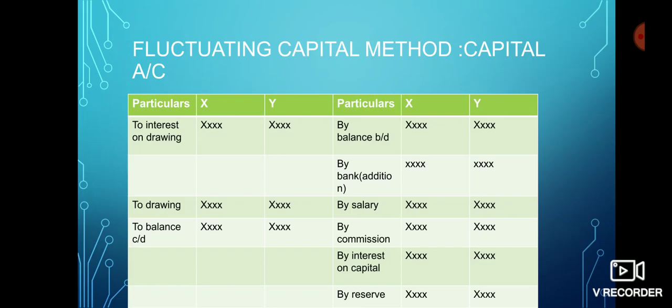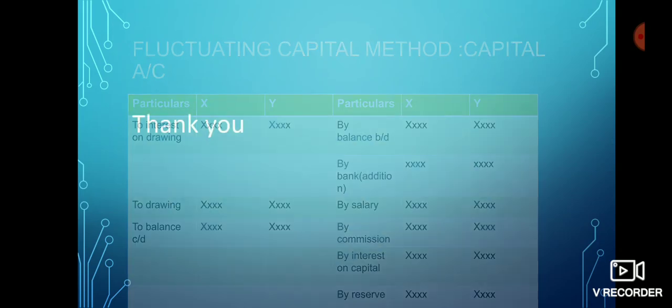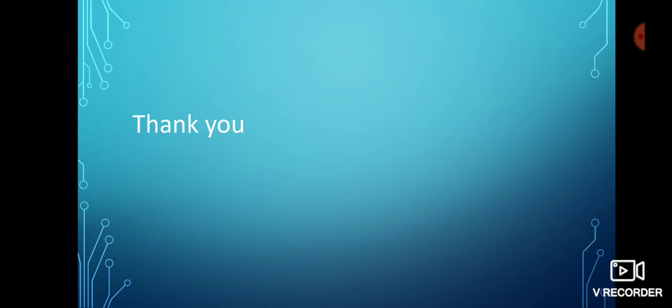These are the items to be written on the credit side of capital account under fluctuating capital method, and on the debit side: to interest on drawing, to drawing and closing balances. These are the items to be written on the debit side of capital account under fluctuating method. So, this is all about partnership fundamentals.